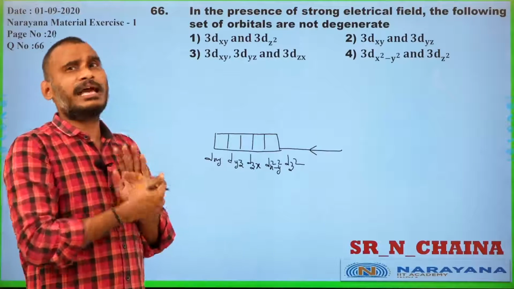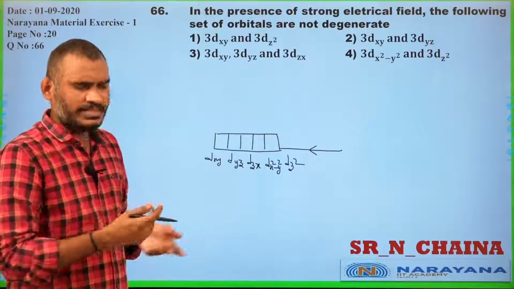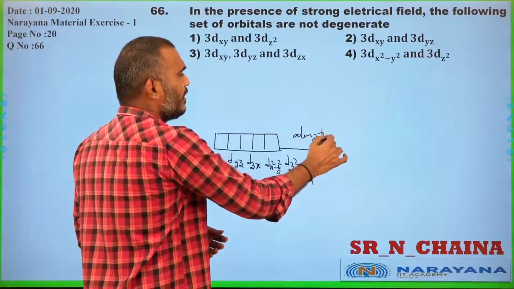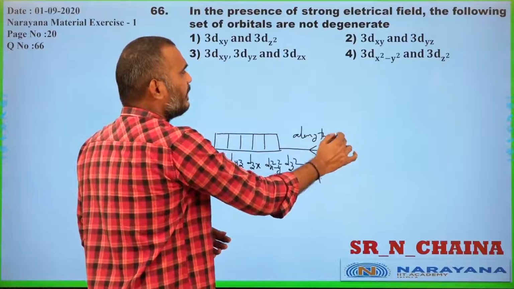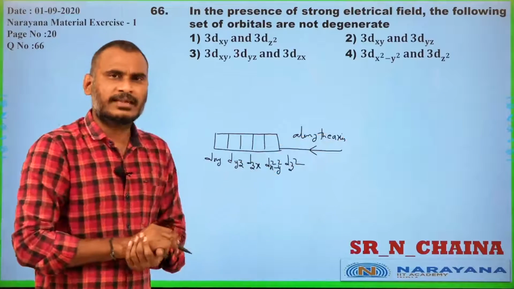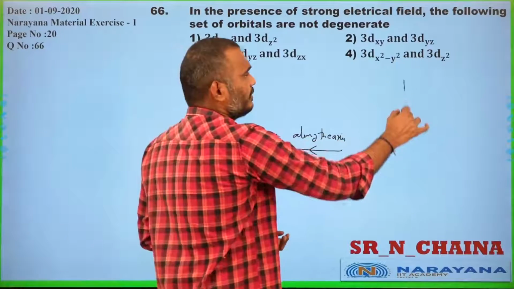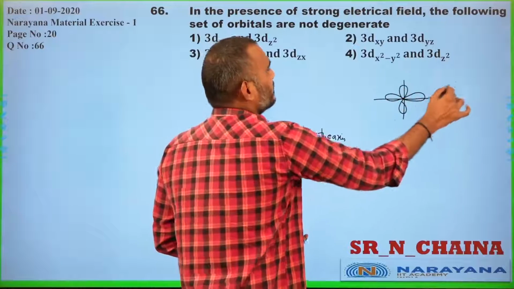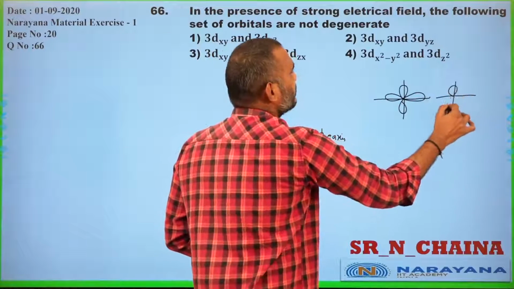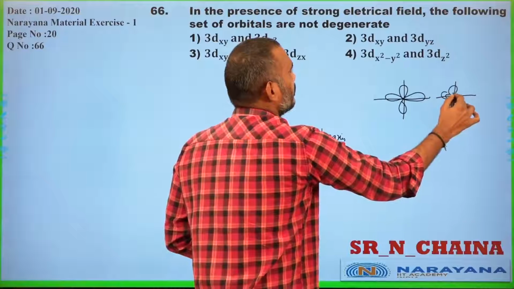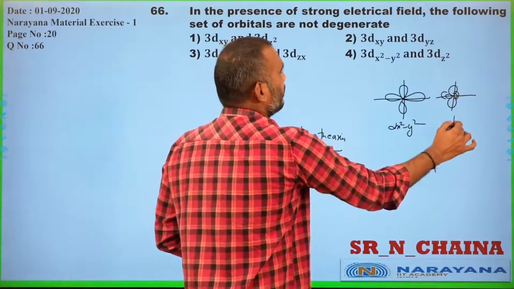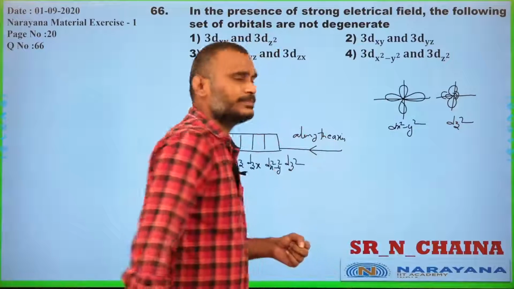If they are along the axis, which orbitals contain lobes along the axis? Those are dx square minus y square and dz square.